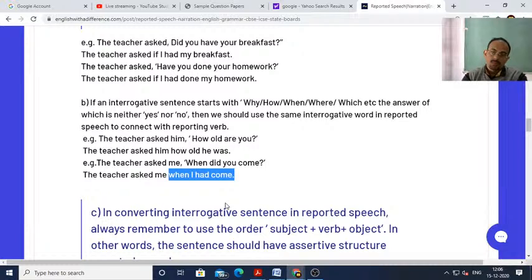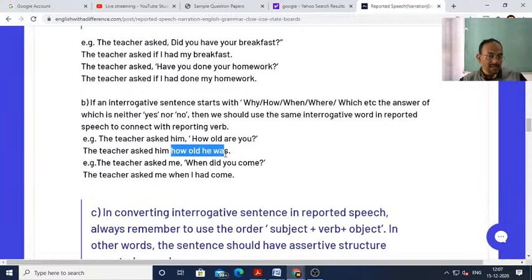So what have we learned from this type of interrogative question? If an interrogative question starts with why, how, when, where, which, then while making the reported speech, the same why, how, when, where, which is used as a connector, and then there should not be any interrogative structure again in the reported speech.